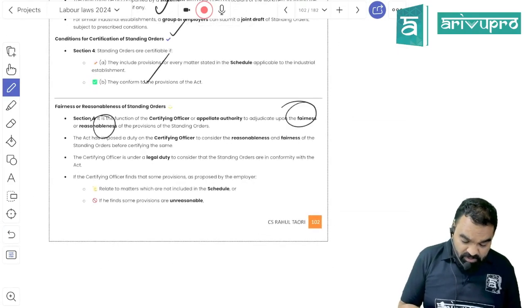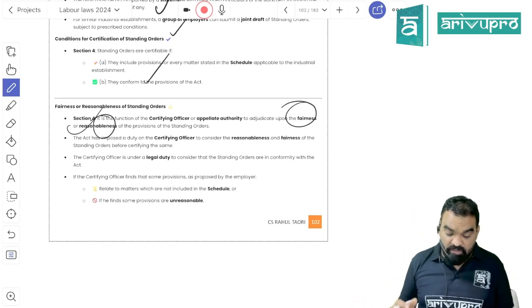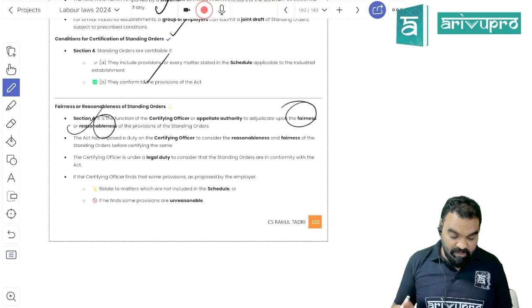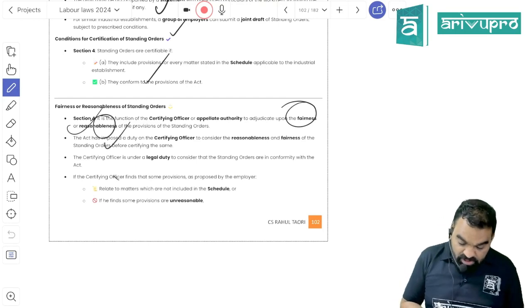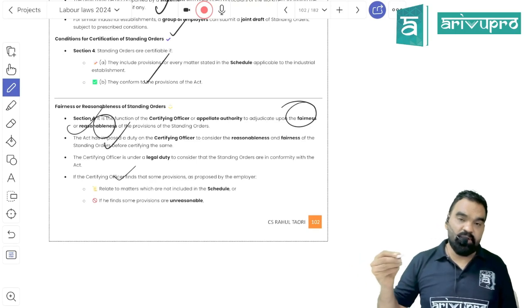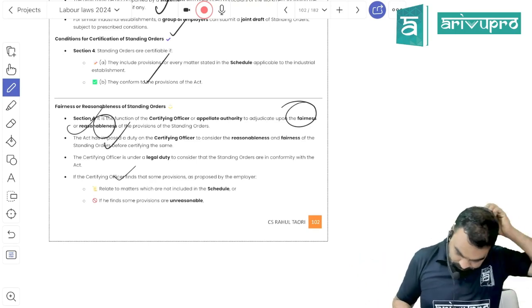The certifying officer has to act as a judge, and he should make sure that all the terms and conditions in the standing order are fair and reasonable. So he will check the fairness and reasonableness of each and every term and condition that is part of the standing order, right?